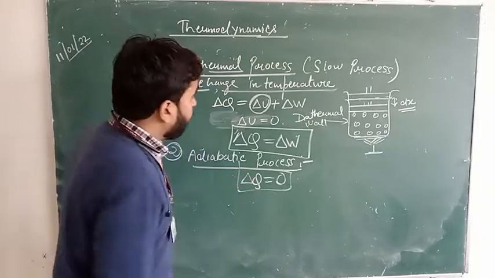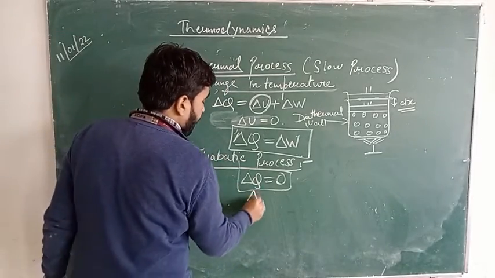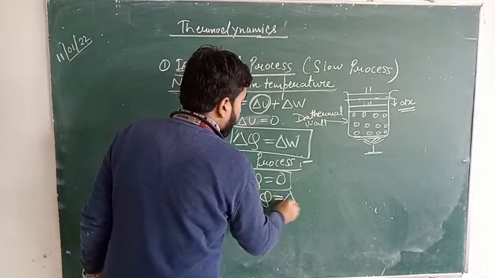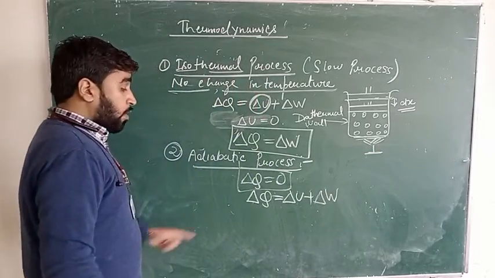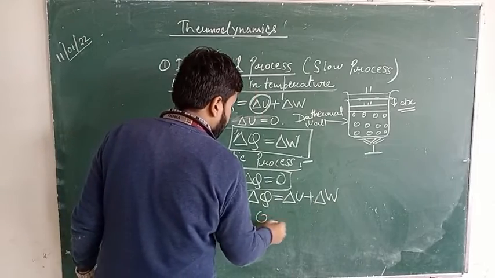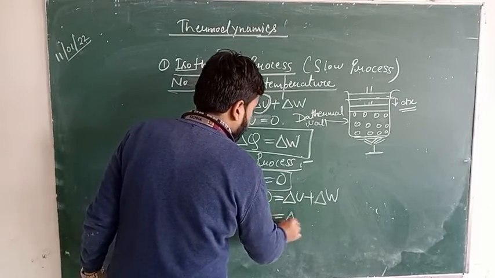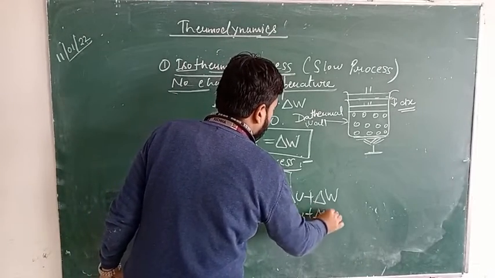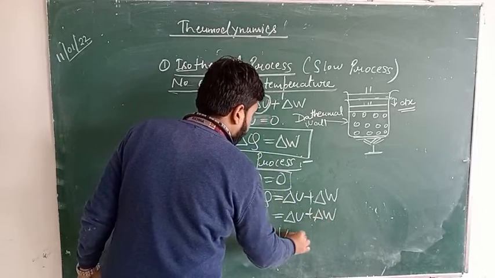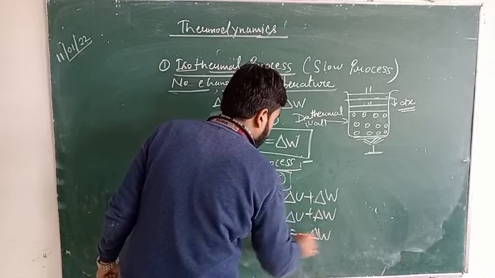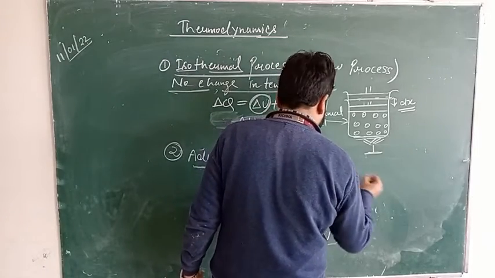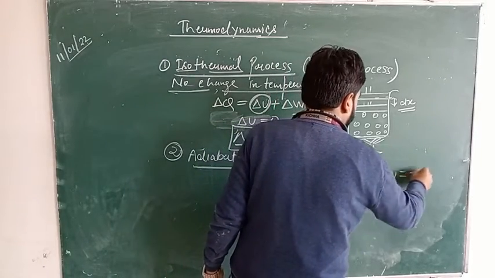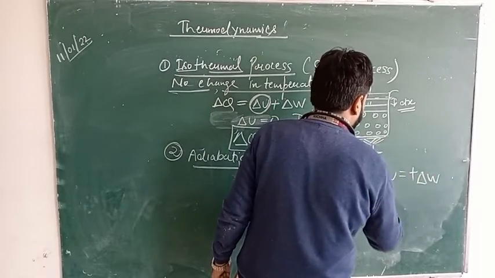If we apply the first law of thermodynamics in an adiabatic process, then del Q is given by del U plus del W. Now, if del Q is equal to 0, then 0 is equal to del U plus del W. Means del U will be equal to minus del W, or we can say minus del U will be equal to plus del W. This will be the condition.